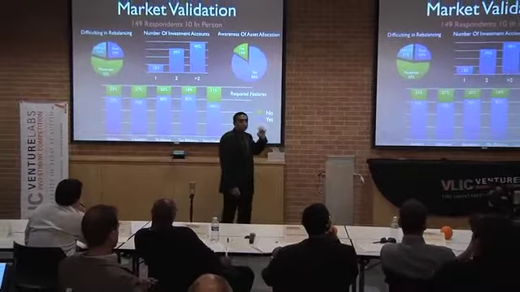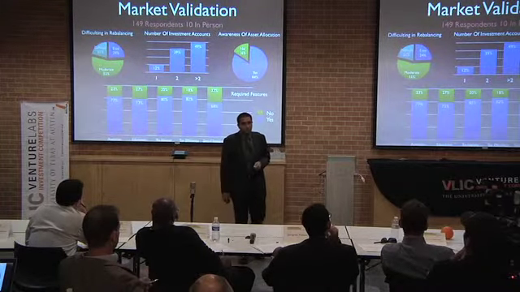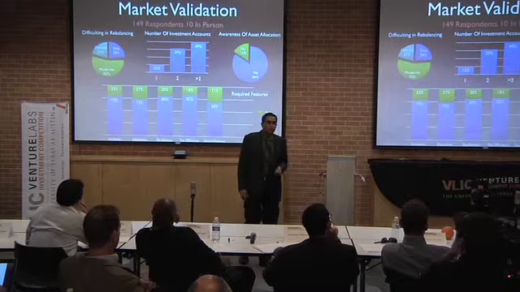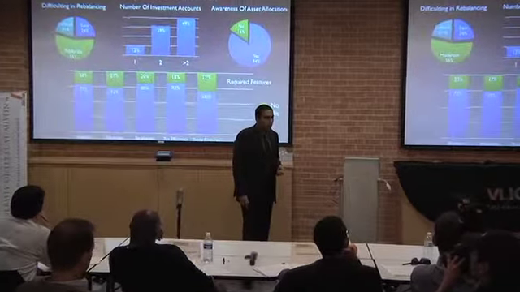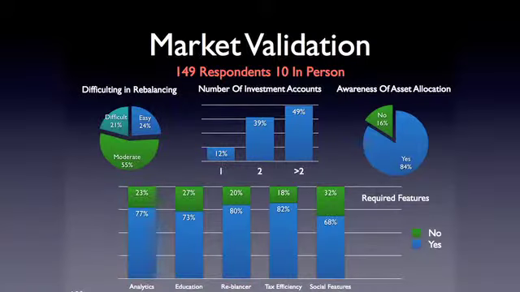And then, to dig deeper, I did primary research and sent out a survey. 149 investors responded. I also spoke to 10 investors on top of that in person. And these are the results. About 76% of the respondents had difficulty in rebalancing. 49% of those had more than 2 investment accounts, and a large number of them, 84%, were aware of asset